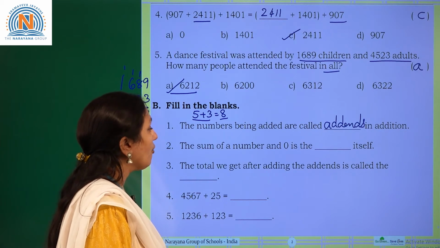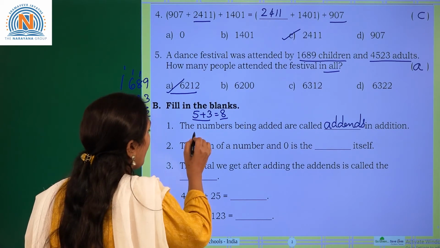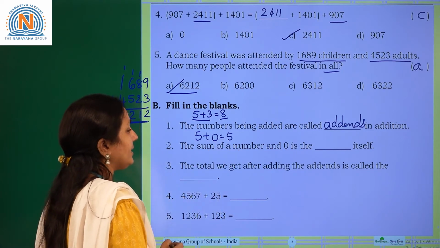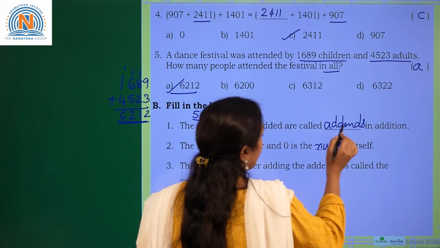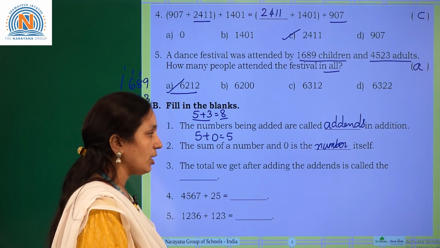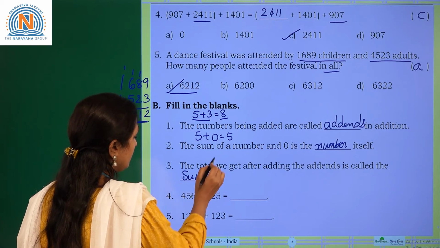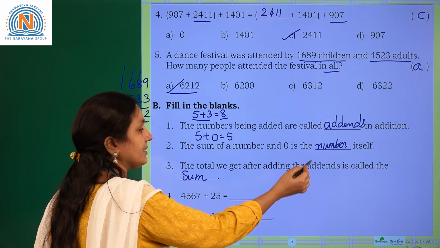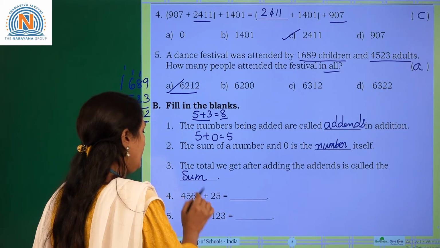Now next one, the sum of a number and 0 is dash itself. So suppose you add 5 plus 0, what do you get? 5 only. It means the number itself. Next one, the total we get after adding the addends is called the sum or total.